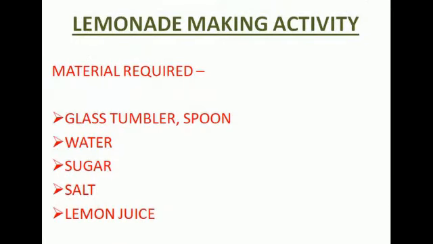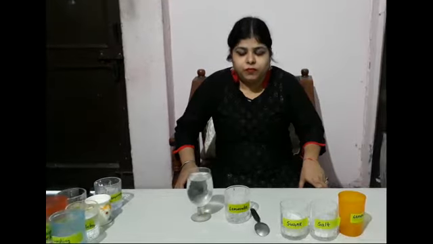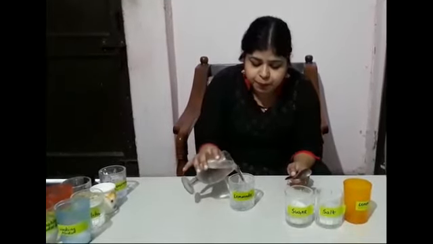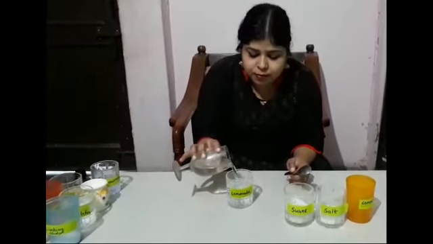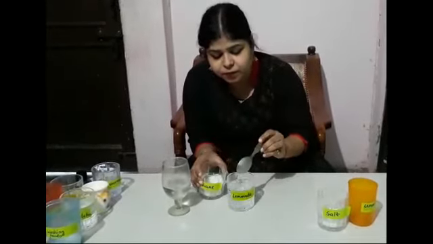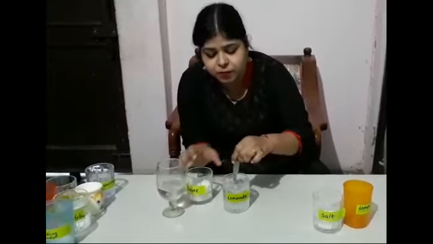For lemonade making activity, the following materials are required: glass tumbler, spoon, water, sugar, salt and lemon juice. First, take water in a glass tumbler. Then add 1 teaspoon of sugar in it and stir this mixture.